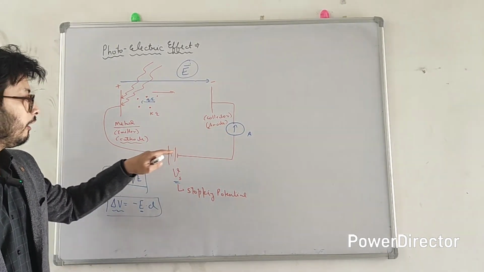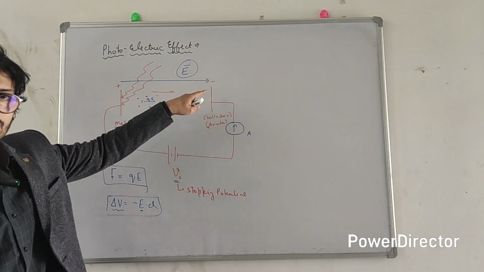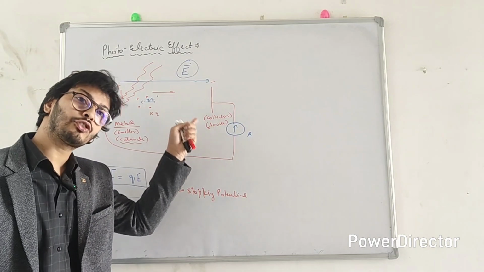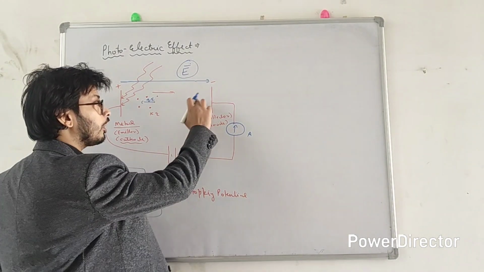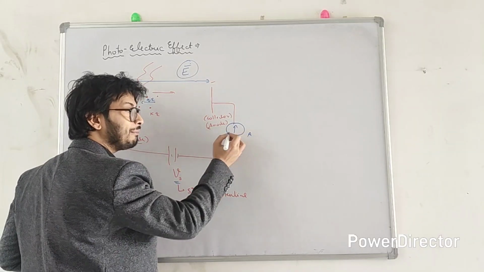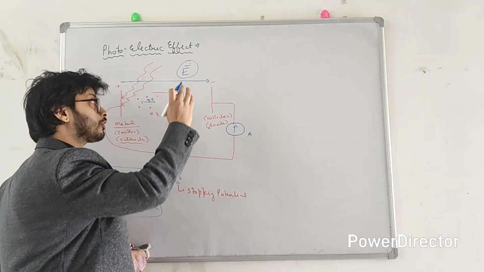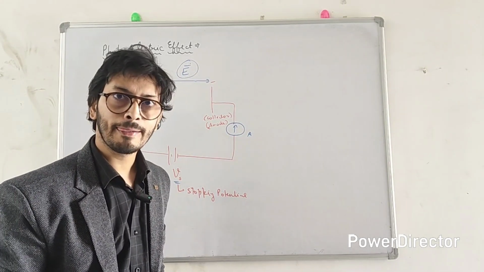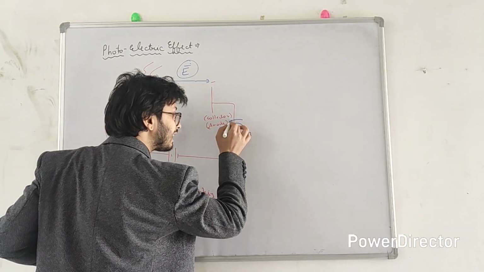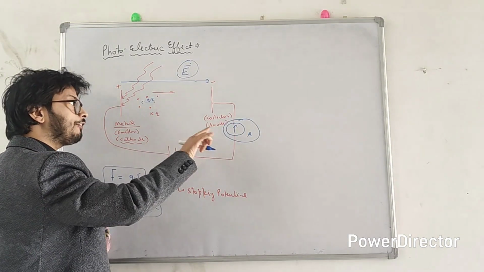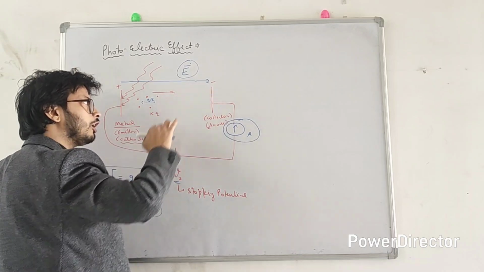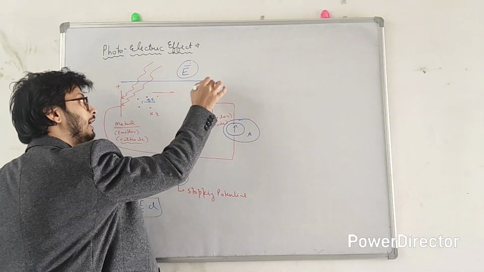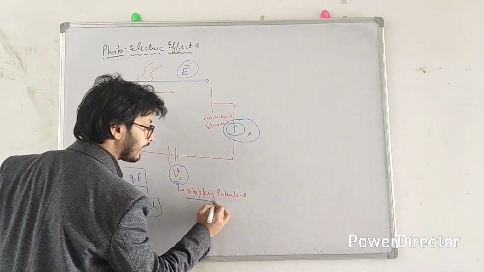So what will happen when we apply the negative potential on this anode? This will try to stop these electrons. If the electrons have stopped, then the electrons will not be reaching this wire, so the reading of the ammeter will be 0. And if the electrons have not stopped, then this ammeter would show some reading, right? Very good. So by looking at the reading of this ammeter, we can figure out whether the electrons have stopped or not. And if the electrons have stopped, then the potential at that point when the electrons have stopped is termed the stopping potential.